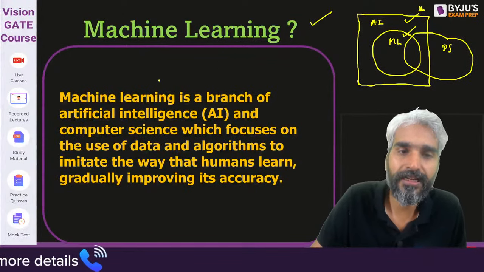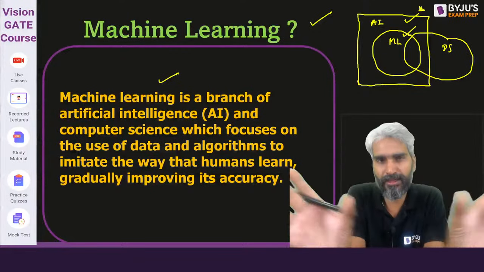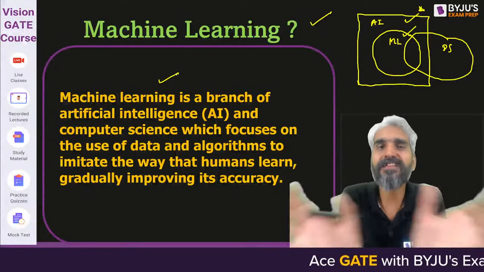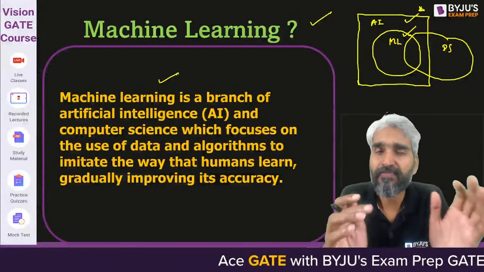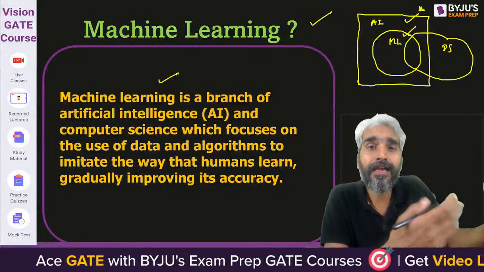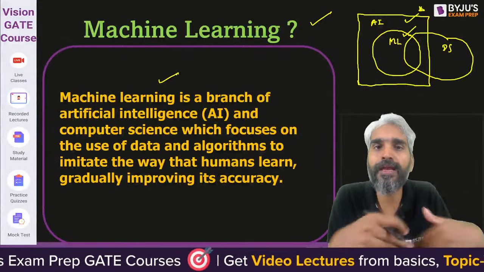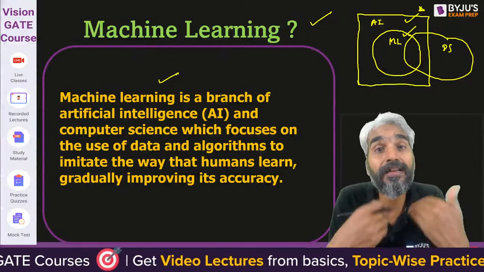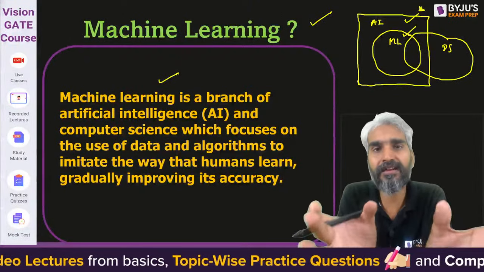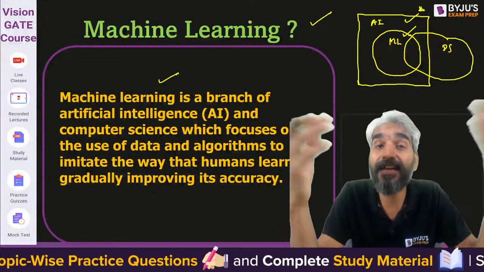So what is machine learning? Basically, machine learning is a branch of both artificial intelligence and computer science. If you separate artificial intelligence and computer science as two different branches, then machine learning is part of those two things, because artificial intelligence only focuses on one thing: how a machine can behave like a human, right? But who is teaching that particular machine to behave like a human? For that purpose, machine learning will be used. Why is machine learning part of computer science? Because machine learning uses algorithms and data, right?